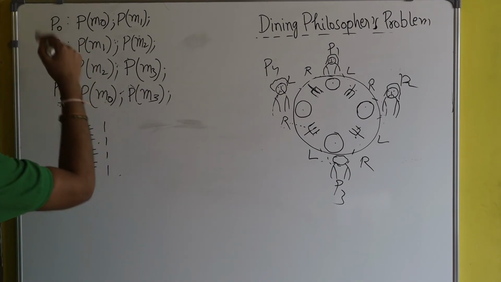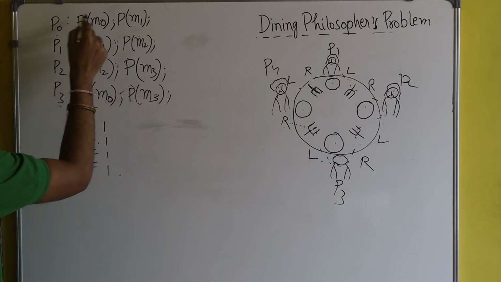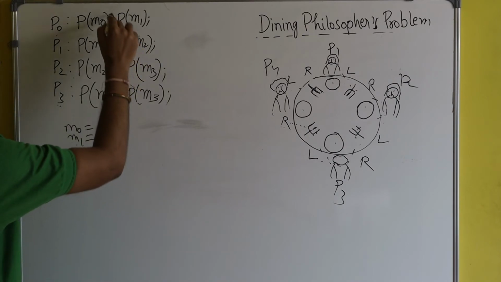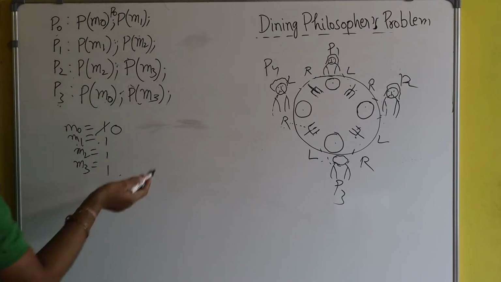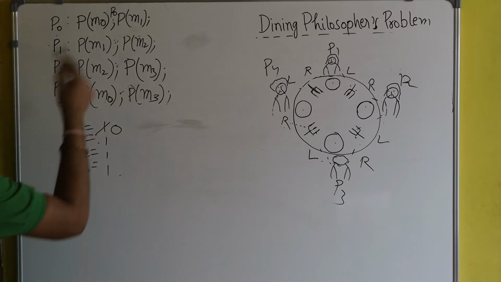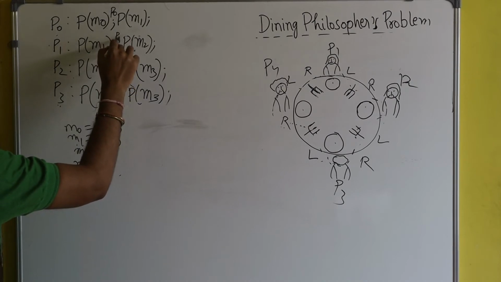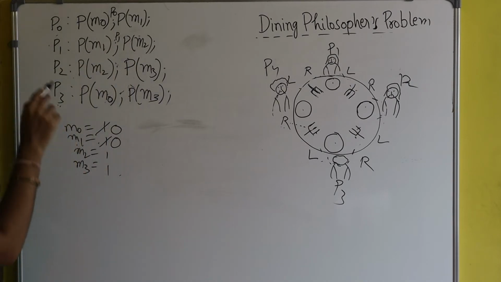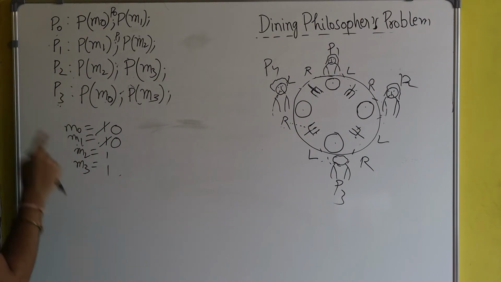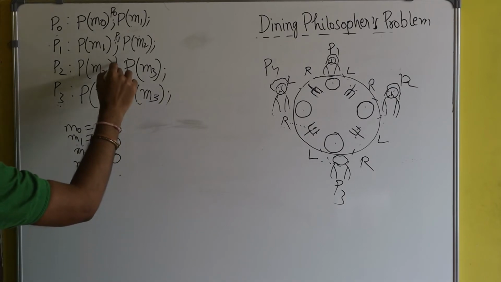CPU is given to process P0. Process P0 will apply wait operation on M0, so it will make it 0, and after that process P0 comes here. There is a context switch and CPU is given to process P1. Process P1 will apply wait operation on M1, make it 0, and then come here. Context switch, and now CPU is given to process P2. Same process P2 will do: it applies wait operation on M2, makes it 0, and comes here.